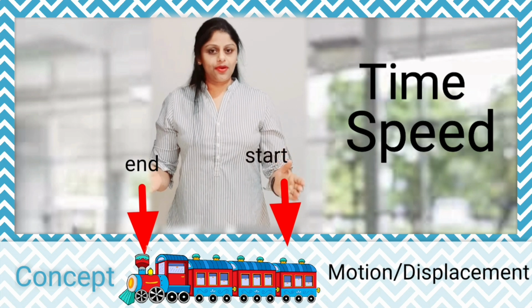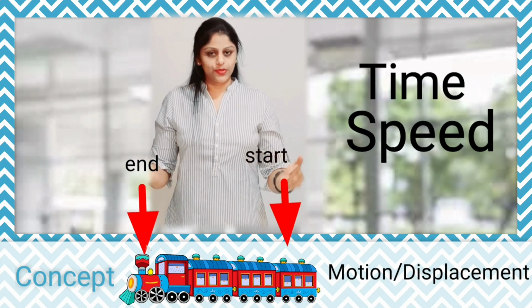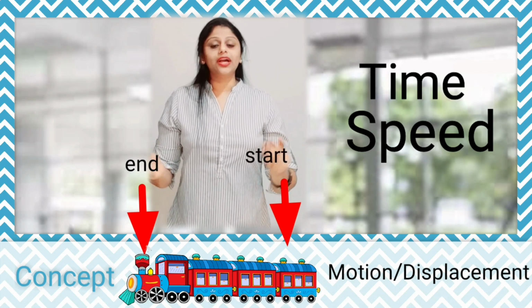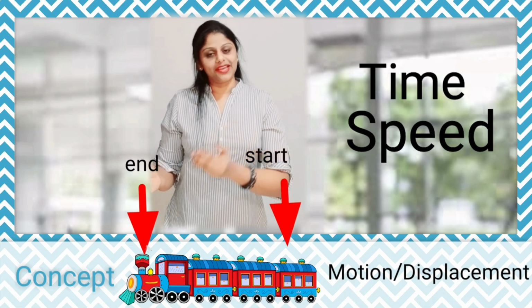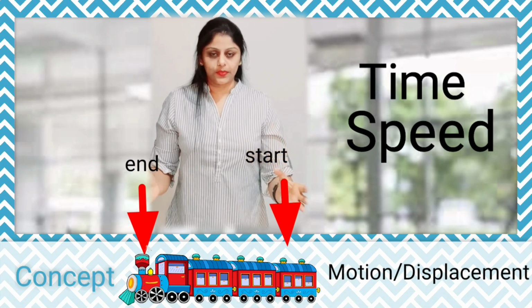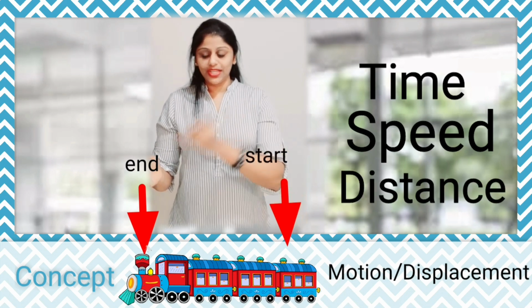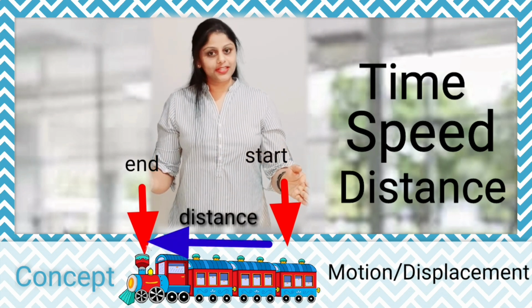Some vehicles can travel with greater speed and some can move slowly, so it depends upon the train or the vehicle, whichever is moving, how fast it moves. Next we have the distance, that is, when traveling from the initial to the end point, there is some distance which has been covered, correct?